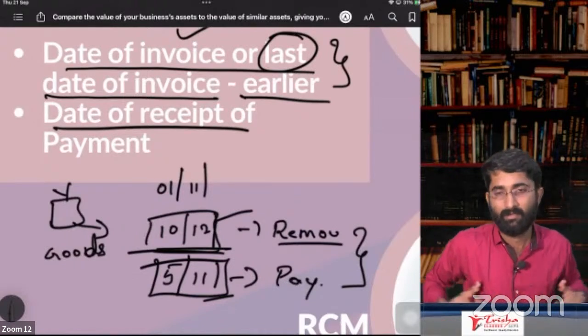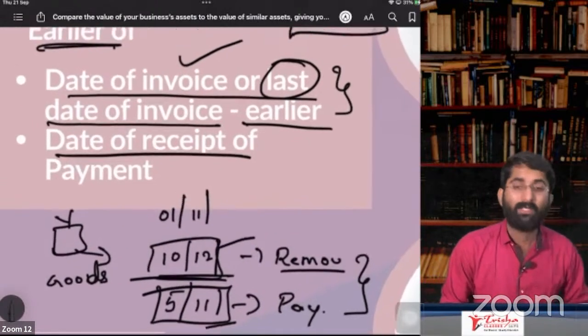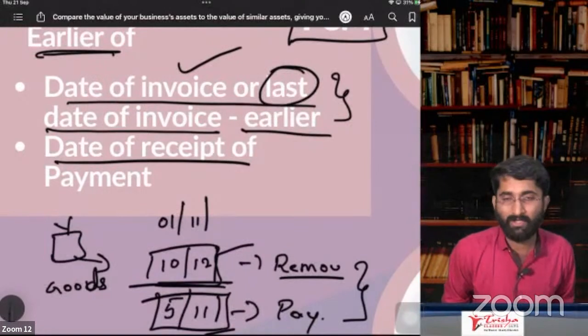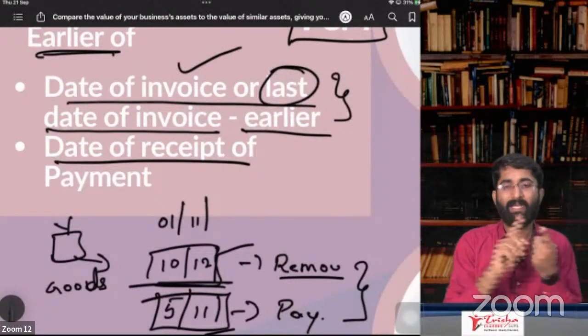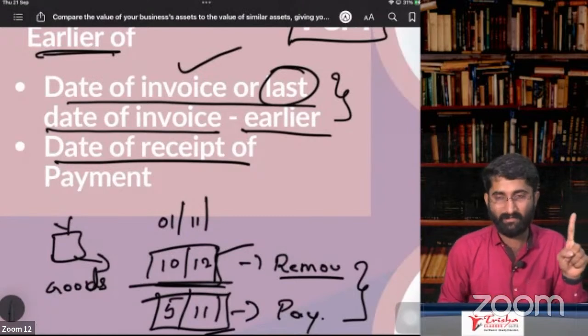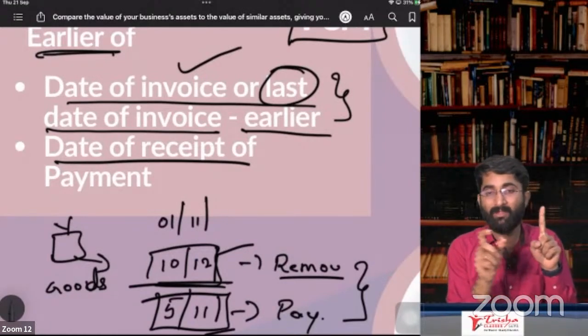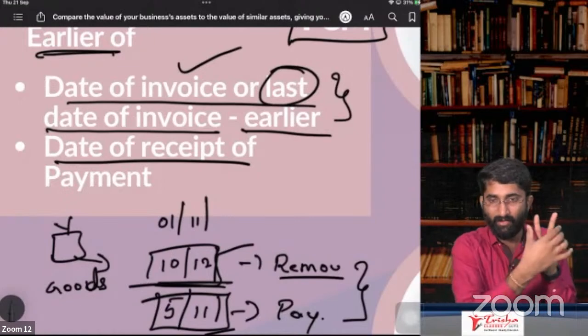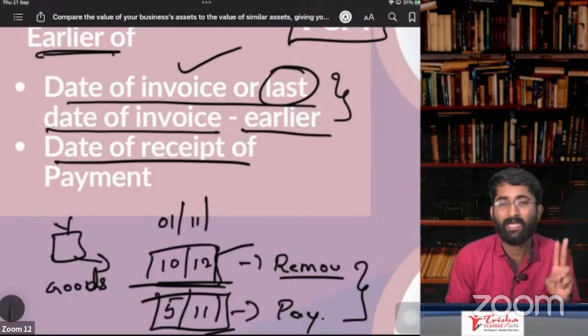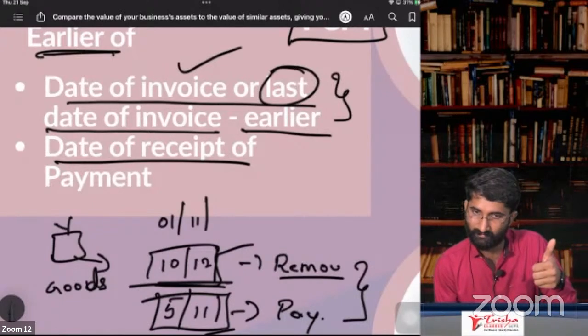Here, people, listen. Time of supply in case of goods under FCM, forward charge mechanism: it is the date of invoice or last date to issue the invoice, whichever is earlier, compare that with date of payment. In these two cases, whichever is earlier, that date will be considered as time of supply in case of goods. Yes, sir.